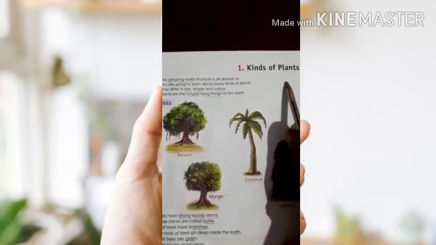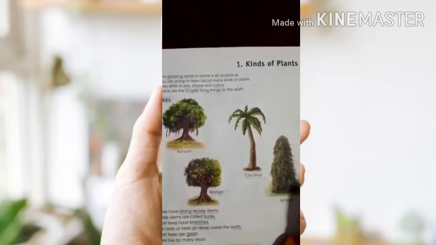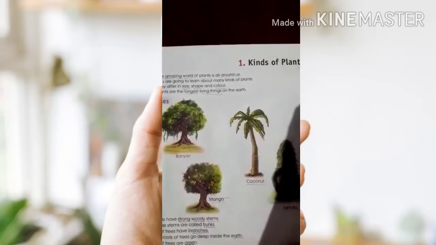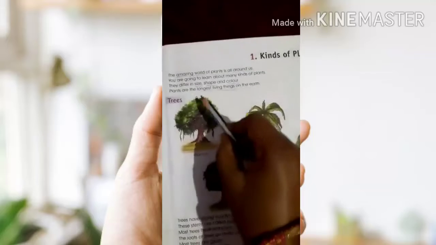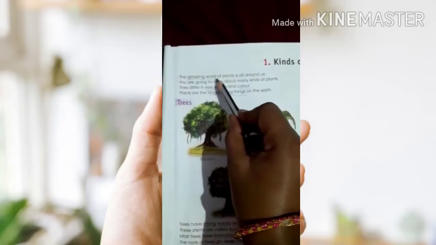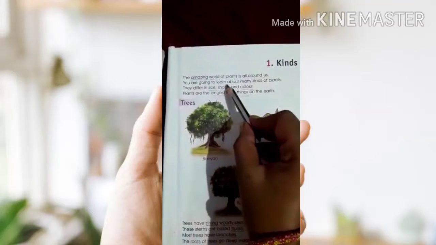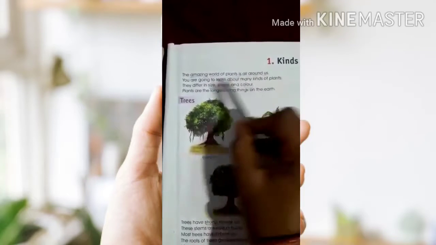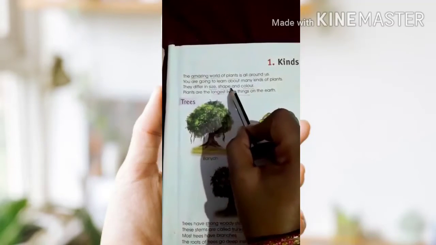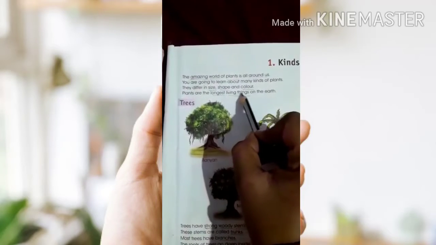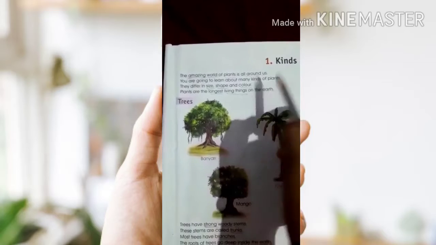First listen, kinds of plants. Kinds means nothing but types. Types in plants. The amazing world of plants is all around us. We are going to learn about many kinds of plants. They differ in size, shape and color. Plants are the longest living things on the earth.